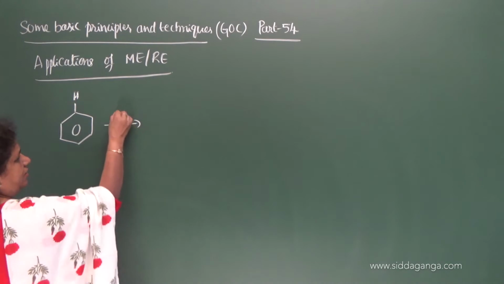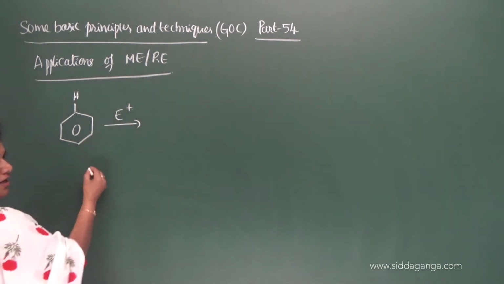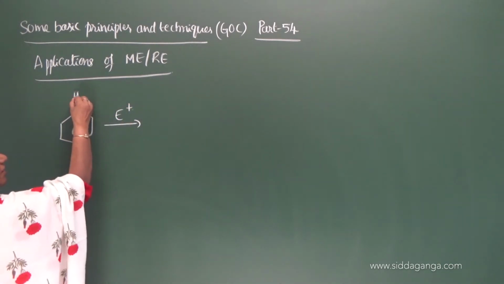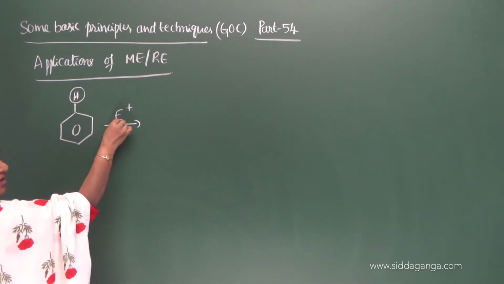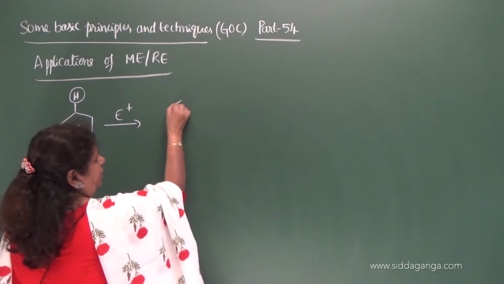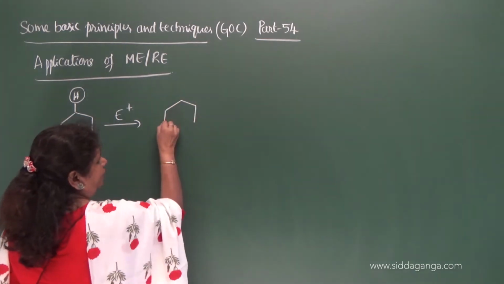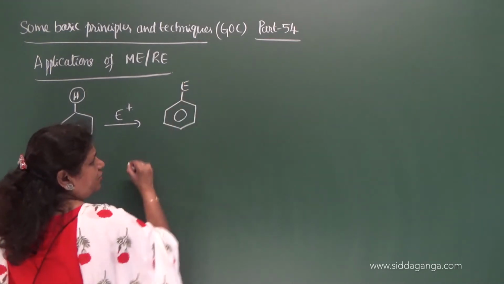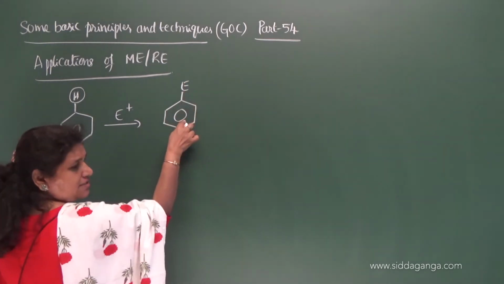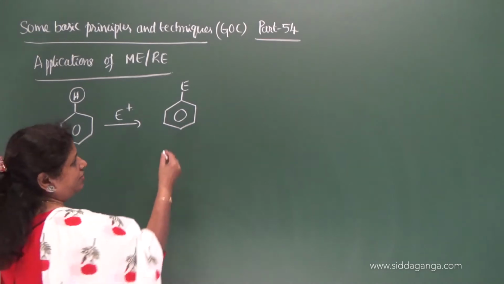Here one hydrogen is attacked by an electrophile, so that this hydrogen is replaced by the electrophile. Then you will get electrophilic substituted benzene.